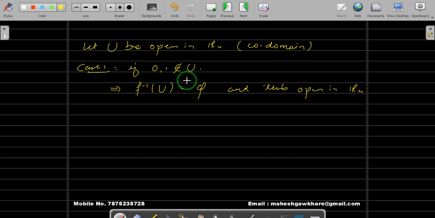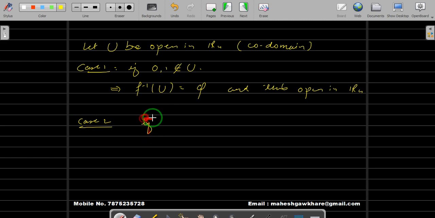So if 0 and 1 are not in U, then the inverse image of that open set is an open set, but only because of this we cannot claim that the function is continuous, because for continuity we need to check for all the open sets. So let us take case 2.